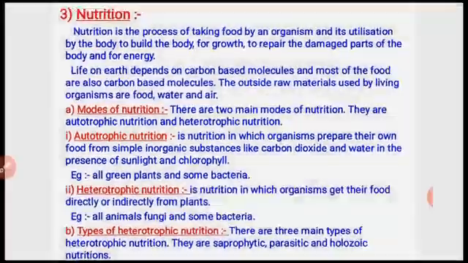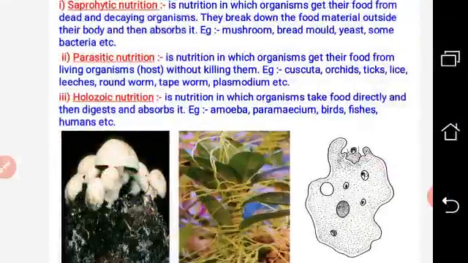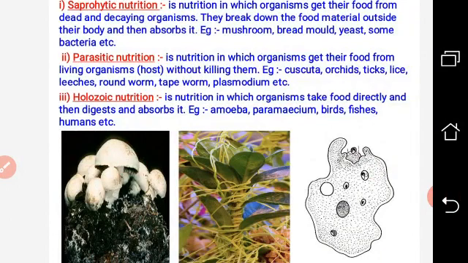Okay, now the types of heterotrophic nutrition: saprophytic, parasitic, holozoic. Symbiotic we have learned in the 9th class, that's why I'm not going through it again, but I reminded you of it, and I gave examples like mycorrhiza and lichen.